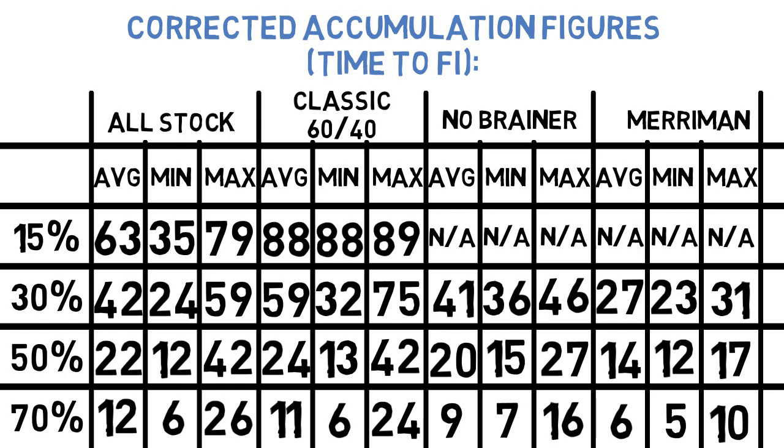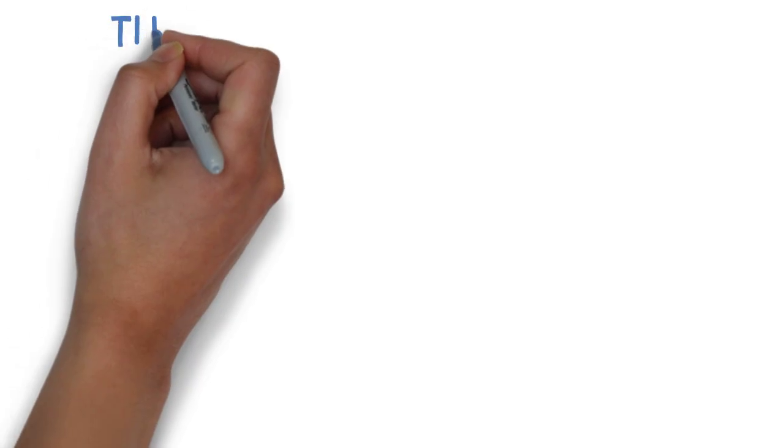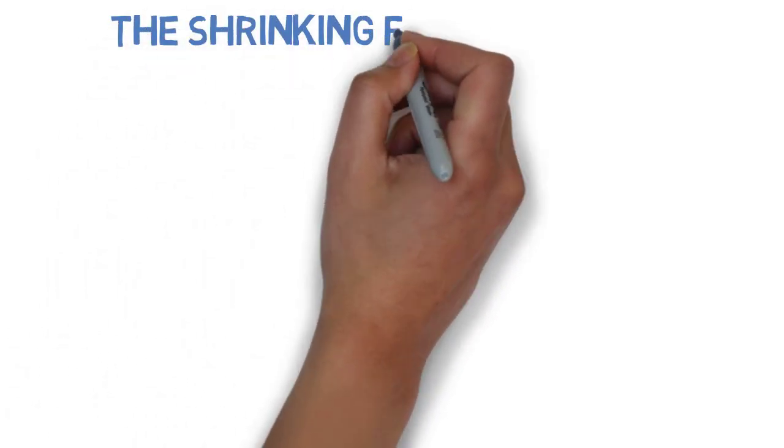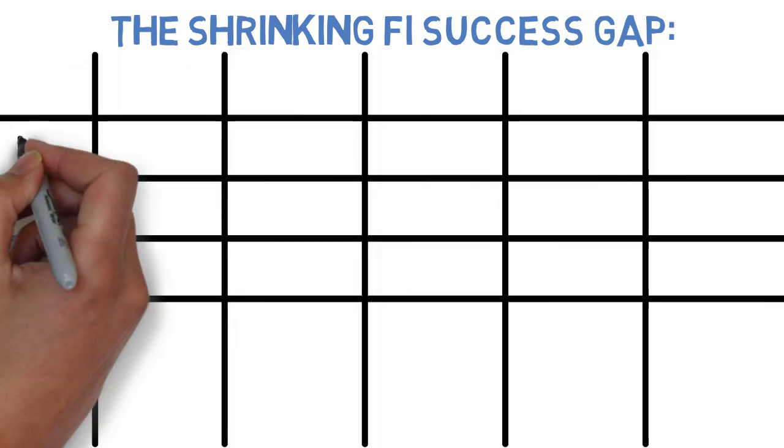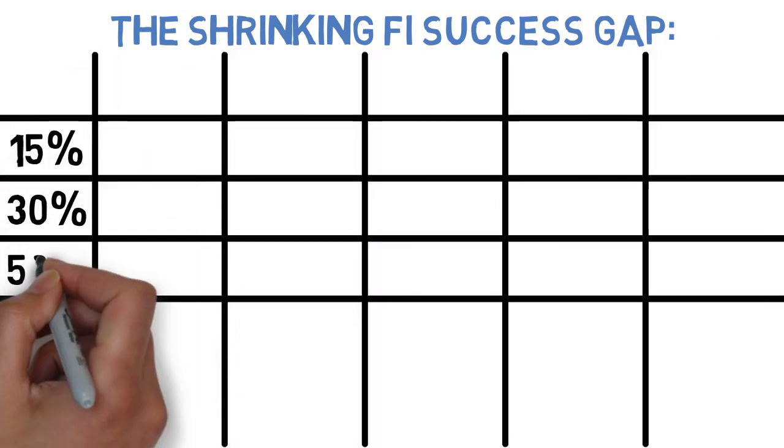So those are the corrected figures, and as I said earlier, once I got the chance to see those figures, some interesting patterns started to become clearer. There were 2 that I felt are particularly relevant for the series. The first was the clear tendency for the gap between the success frequency of each asset allocation to shrink as